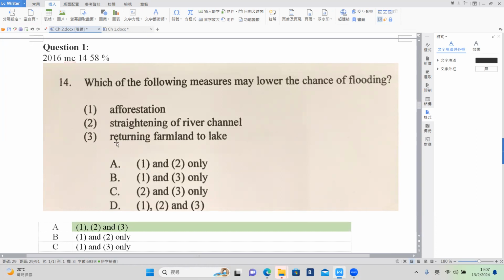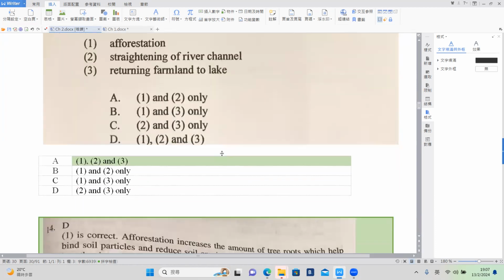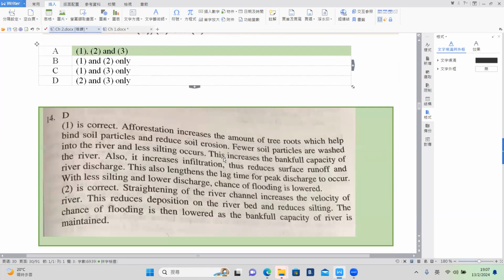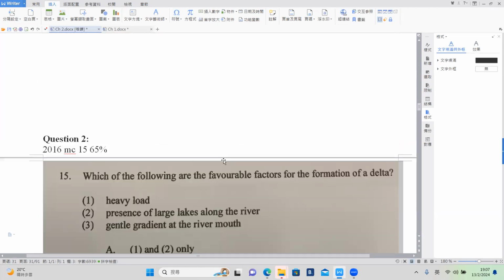And then for number 3, returning farmland to the lake, okay? If we are having more lake, we are going to provide more room for water storage, okay, then it's also okay. So number 1, 2, 3 are all correct, okay.